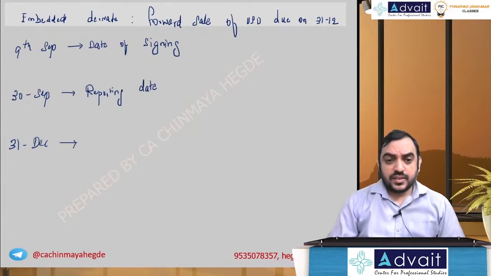And 31st December is the settlement date, I mean the delivery date, whatever it is.